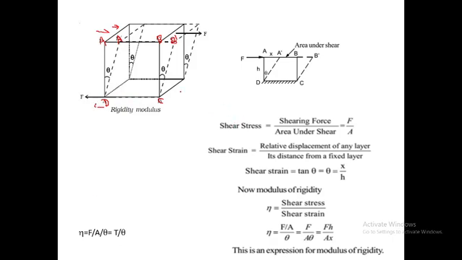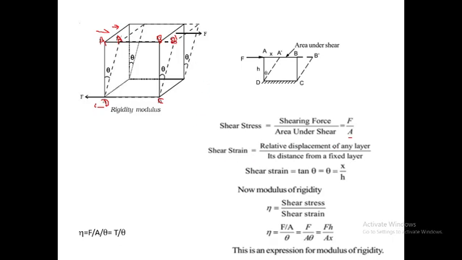According to the definition, shearing stress is nothing but force per unit area. Here is a tangential force, so there is a shearing stress because there is a tilt. So shearing stress is equal to shearing force per unit area. Then shearing strain is the relative displacement of any layer with respect to its distance from the fixed layer.